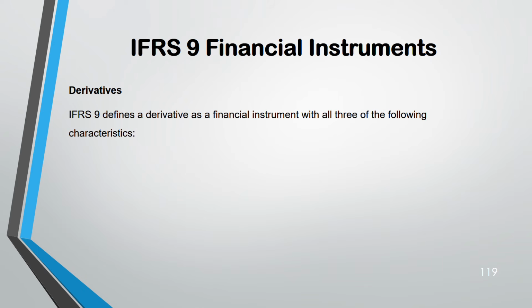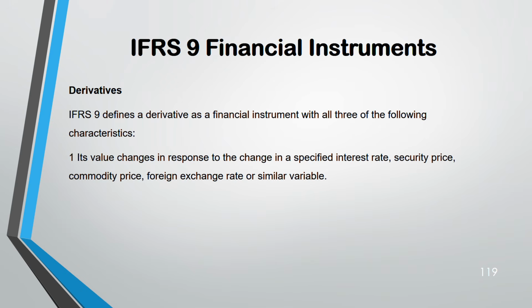Derivatives. Next is derivative. A financial instrument could be a derivative also. But it needs to have these three characteristics. Number one, the value of that derivative changes based on the following things: interest rate, security price, commodity price, foreign exchange, or similar variable. We have studied this somewhere. Derivatives are done in some standard, some subject. What is it? AFM. If you have done my AFM course, you will understand this better.